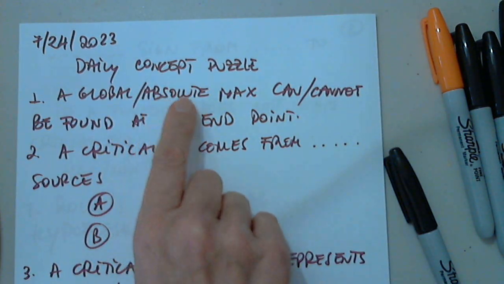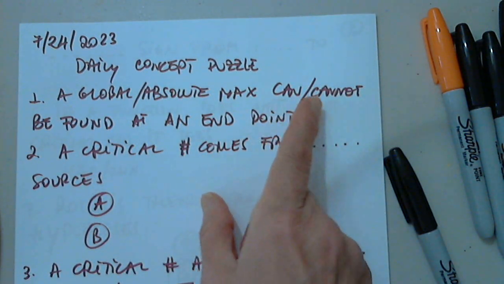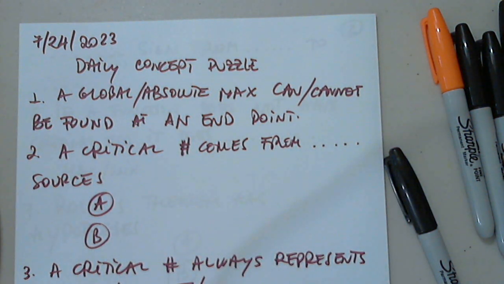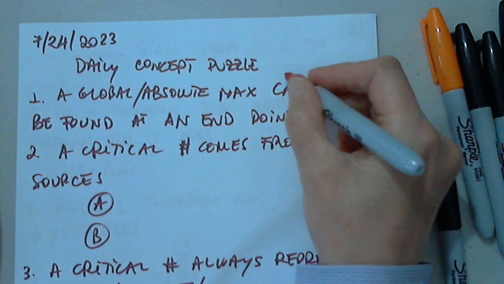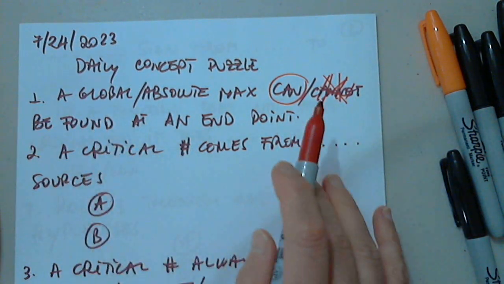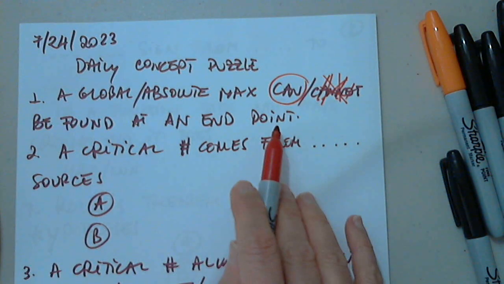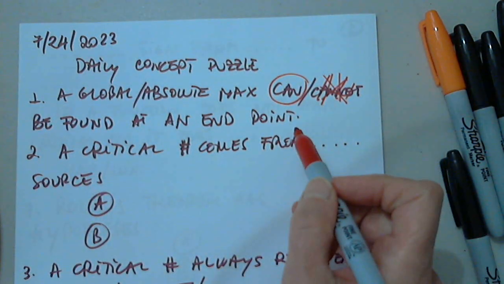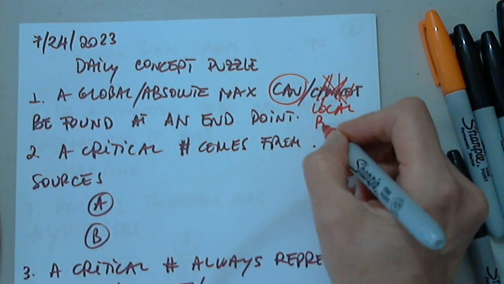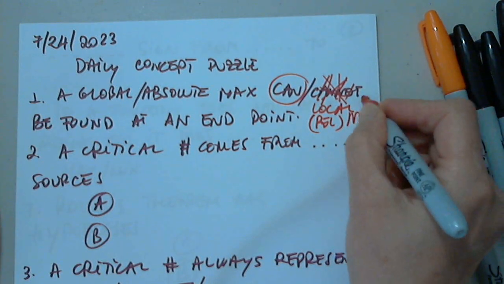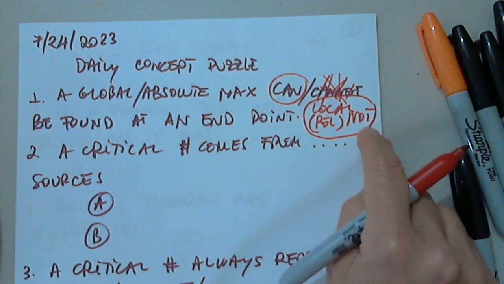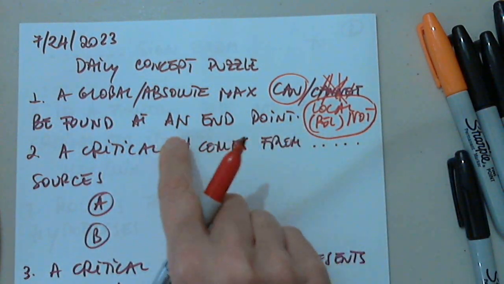Absolute, same thing. A max can or cannot be found at an endpoint. It can, of course. An absolute or global max can be found in the middle, or it can also be found at the endpoint. Which one cannot be found at the endpoint? Relative. So the local and relative, in other words, cannot. A local max or min cannot be found at any endpoint.